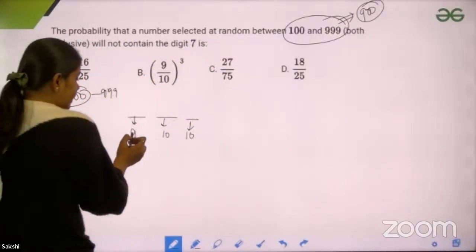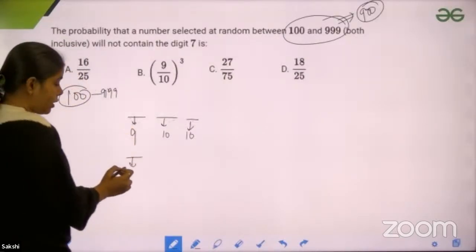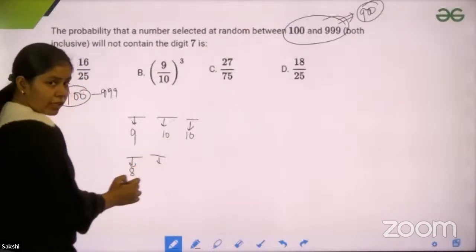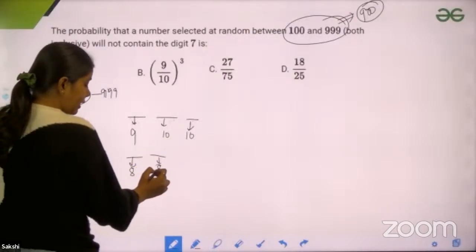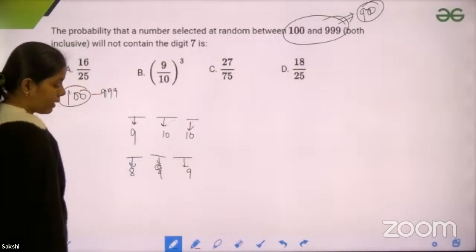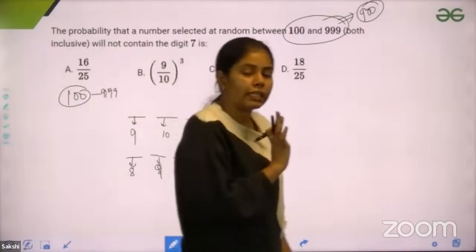So you can see that out of 9 numbers, I just want that it does not have a 7. So that means I have 8 numbers here. Out of 10 numbers, I want that it does not have 7. So that means nine numbers here, and it does not have seven. That means I'll have nine numbers. So that means 8 into 9 into 9. These numbers would not contain the digit 7.